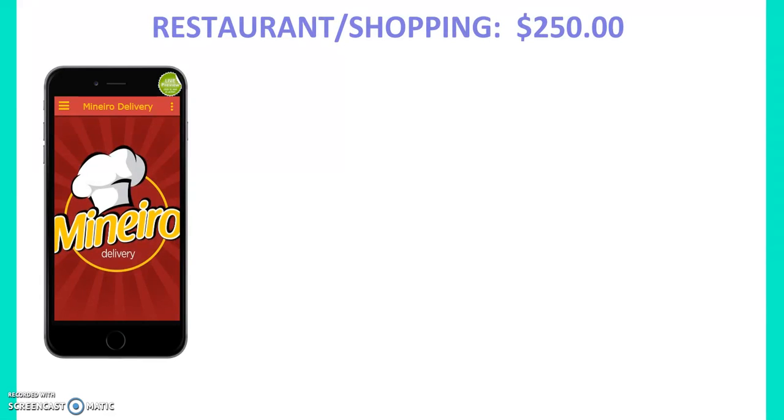Restaurant or shopping apps: $250 is the starting price. These tend to grow to be rather large because of the number of items involved. They do come with 3 customized tabs included. $50 per category, and a category is not a tab. The actual tab for the restaurant or shopping is going to be an order tab, and then the order tab will open up, and there should be a list of categories, and each category is $50.